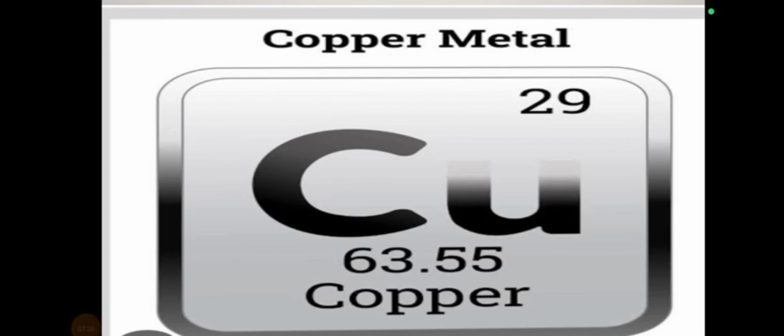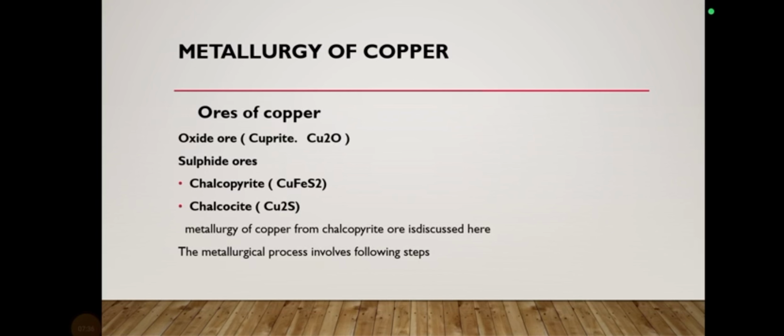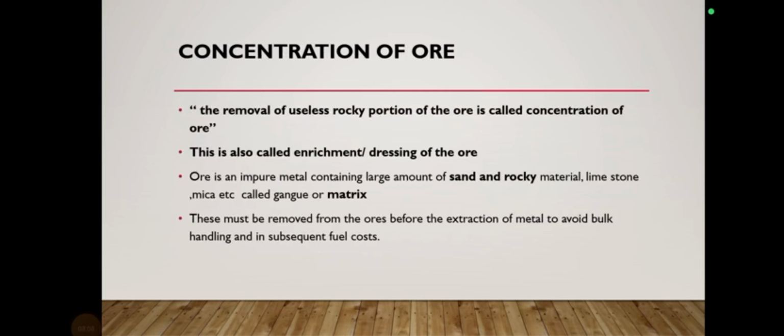Large quantities of copper are obtained from its ore. First of all, let us have a look at the combinations in which copper is present. Copper can be present in oxide ore form like cuprite, Cu2O, and sulfide ores can also be there, that is chalcopyrite and chalcocite, etc. Here we are going to extract the metal from the chalcopyrite ore, and we will discuss the steps involved in it. Now, the first step is the concentration of the ore.